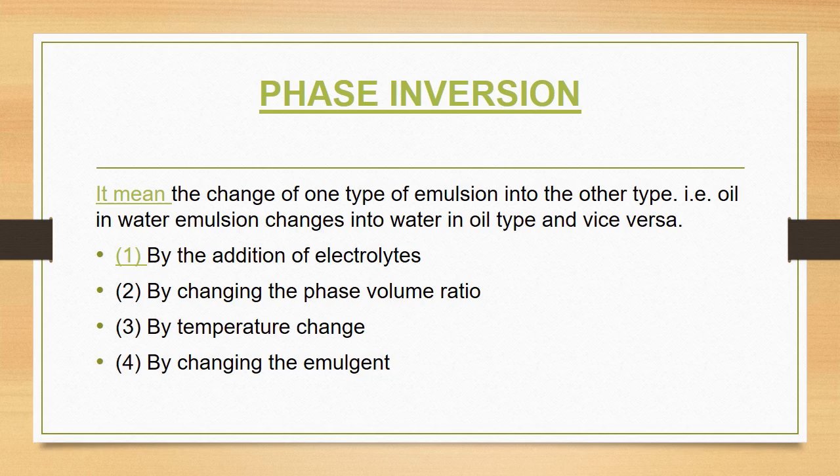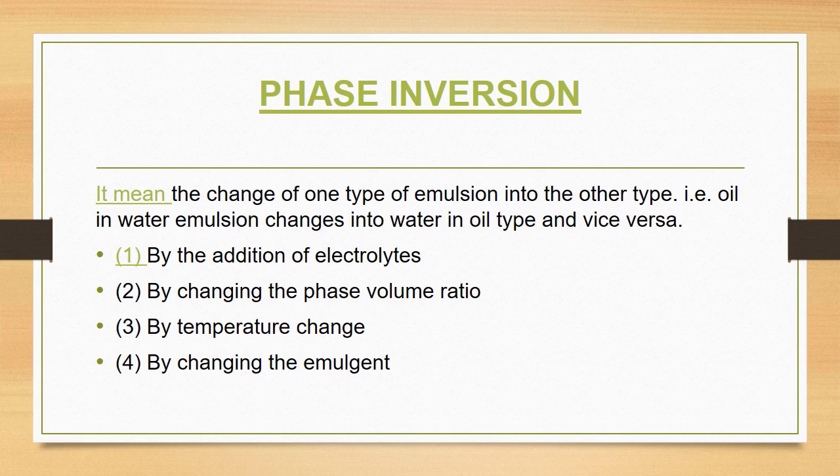For example, if you add calcium chloride to oil in water type of emulsion, which is stabilized by sodium soap, in such a case, phase inversion occurs. That is, the oil in water type of emulsion gets converted into water in oil type of emulsion. Now this water in oil type of emulsion will be stabilized by the calcium soap. So these are the reasons for phase inversion.